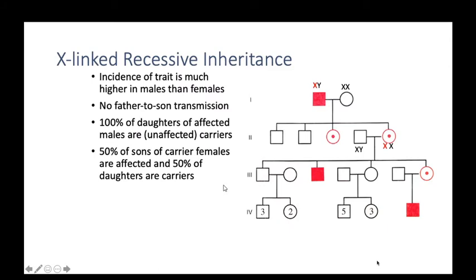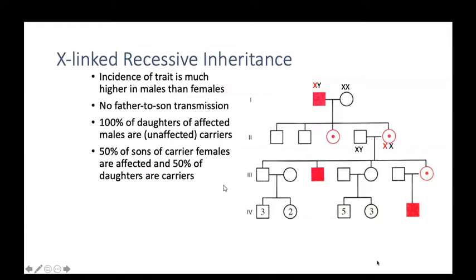Okay, I'll go fast. Now coming to X-linked recessive inheritance. Here the incidence of this trait is much higher in males than females. Why? Can anybody explain?